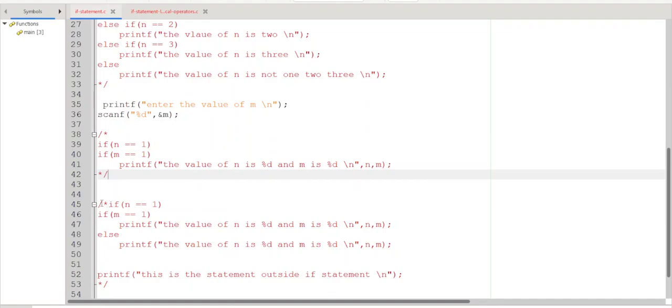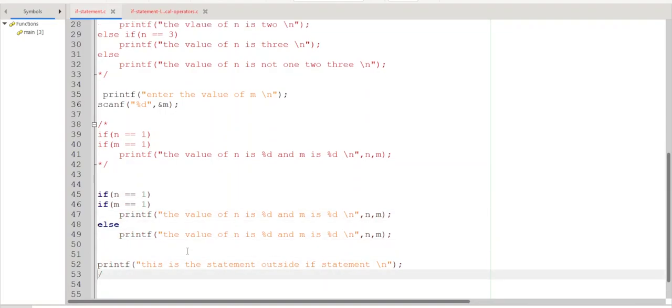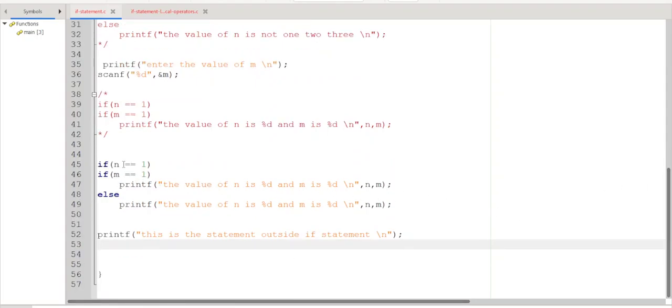The other one. So what is the difference here? If n equal to 1, then if m equal to 1, this statement is printed. Otherwise, both statements are printing the value of n and m. But how is it executed? If n equal to 1 and m equal to 1, this statement will be executed.